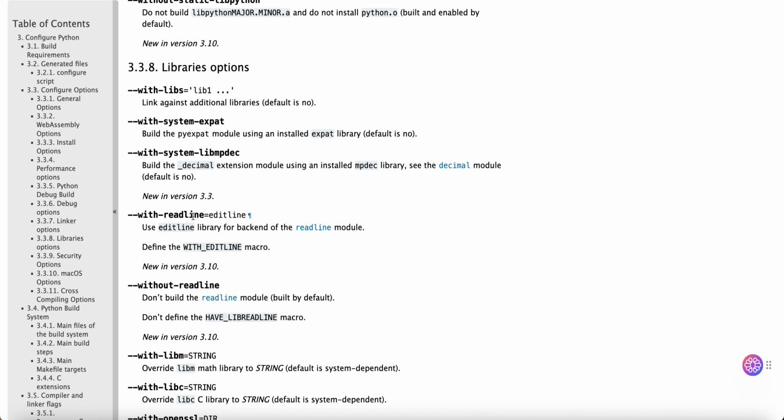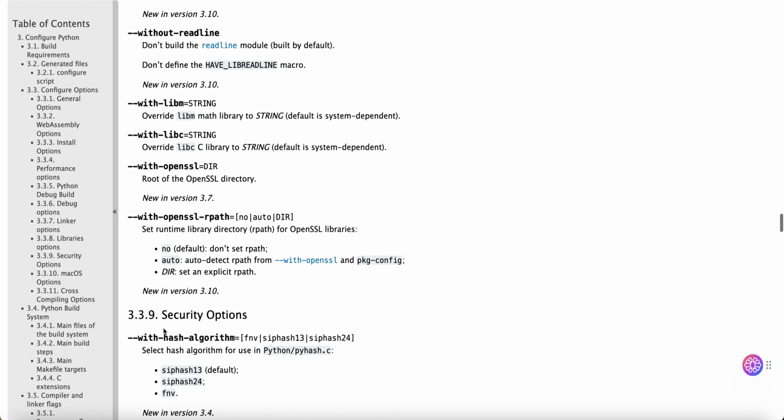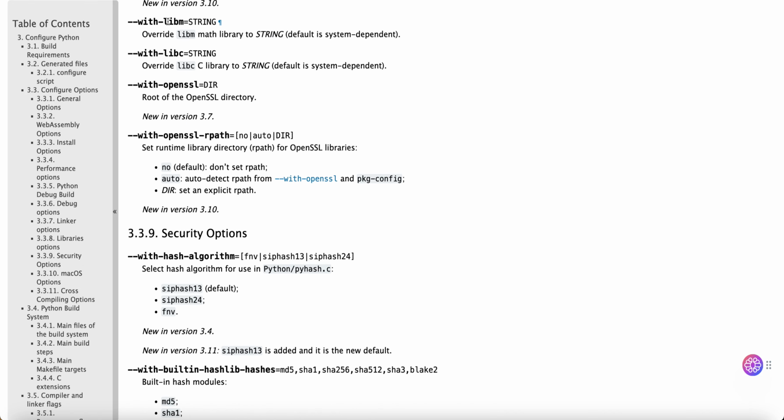--with-readline=editline: use editline library for backend of the readline module. Define the WITH_EDITLINE macro. --without-readline: don't build the readline module. Built by default. --with-libm=STRING: override libm math library to STRING. Default is system dependent. --with-libc=STRING: override libc C library to STRING. Default is system dependent.